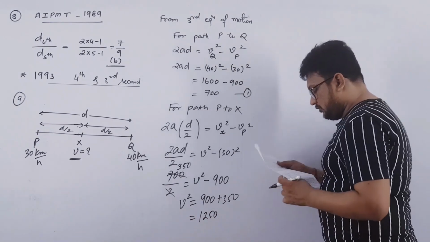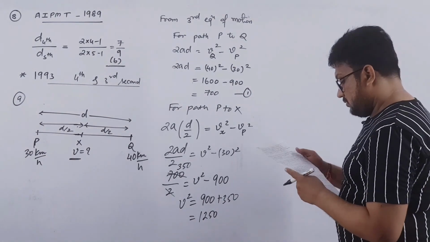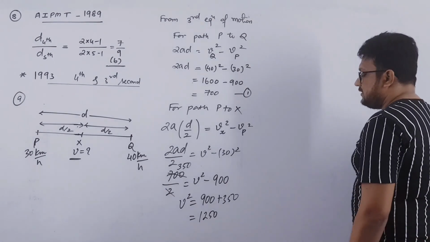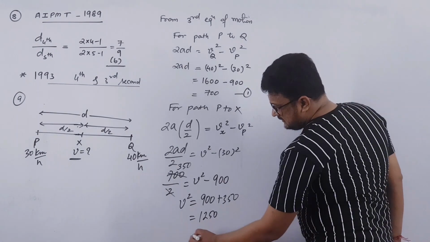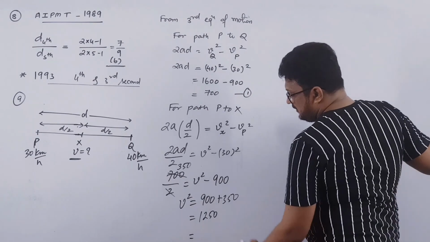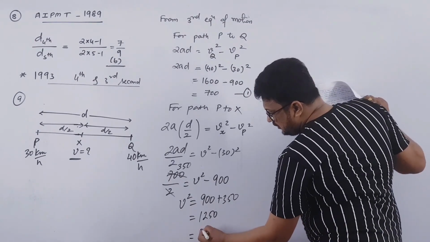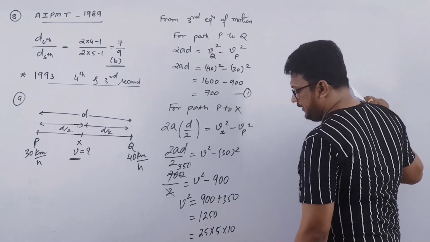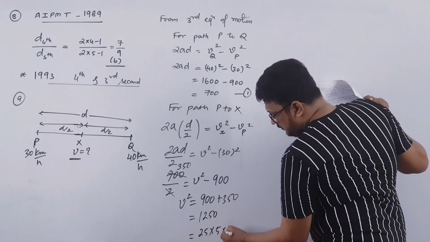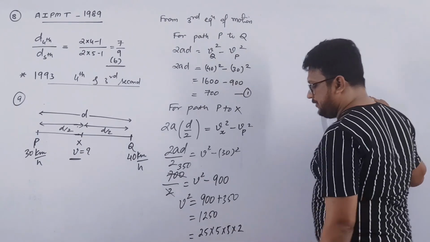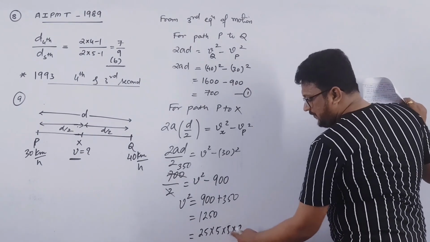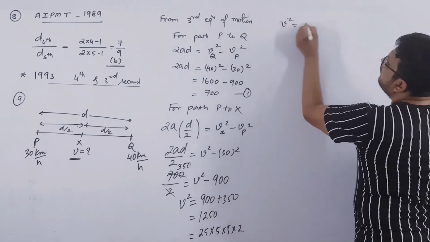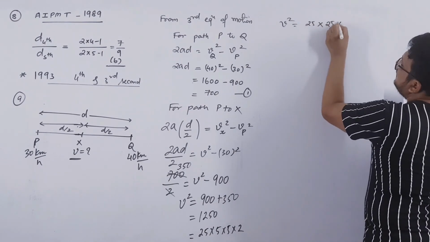V square is 1250. So the answer will be, you have to simplify this. How we can solve this? Can I write this as 125? So 25 into 5 is 125 into 10. Right, 25 into 5 into 5 into 2. Instead of 10 I am writing 5 into 2. So 25 into 2 you can say 25 into 25 into 2. So V square will be 25 into 25 into 2.